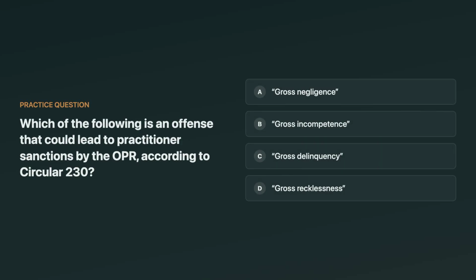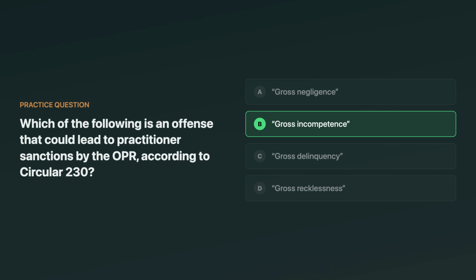Which of the following is an offense that could lead to practitioner sanctions by OPR under Circular 230? The choices are phrased as gross something: gross negligence, gross incompetence, gross delinquency, and gross recklessness. Which one is actually recognized in Circular 230 language? Think about it.